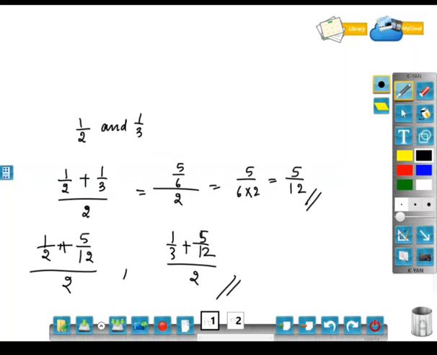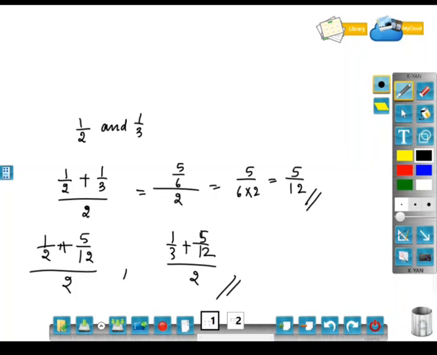But in this chapter, they are asking you to use the concept of mean. Whenever you use the concept of mean, how do you find 5 numbers? Add those numbers and divide by 2, and you will get one number.